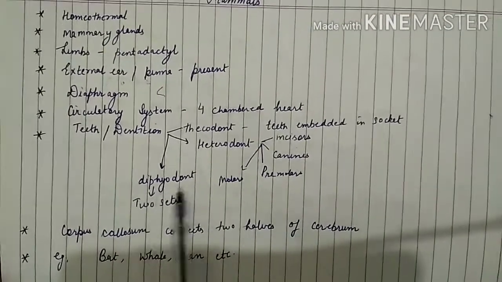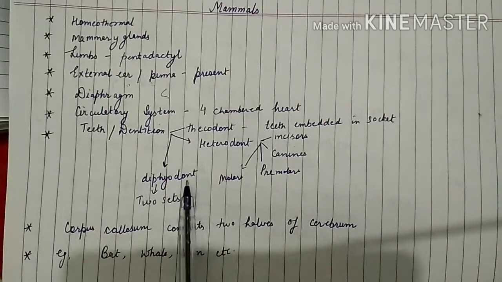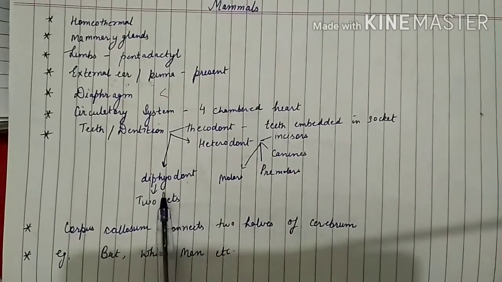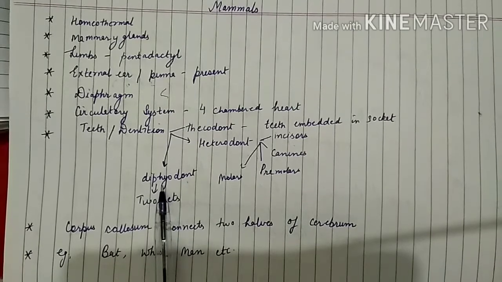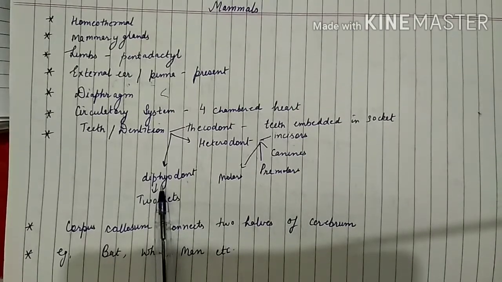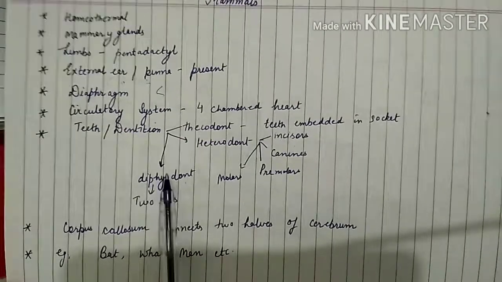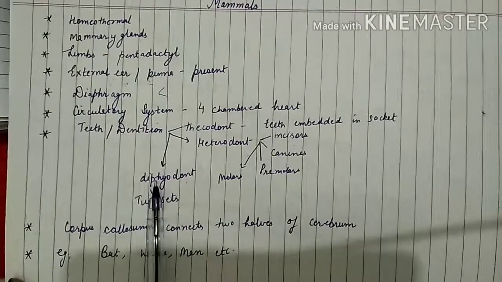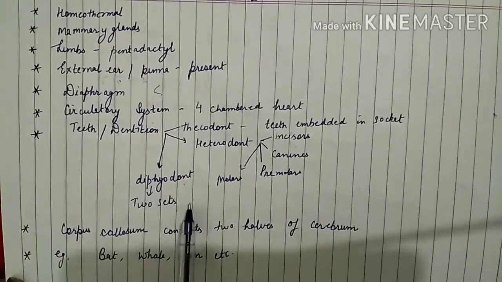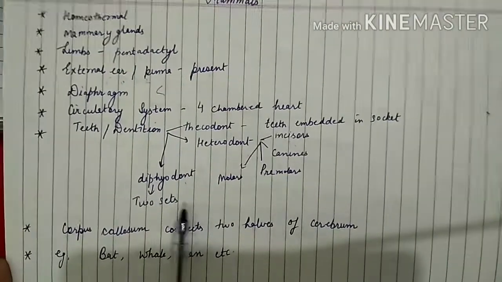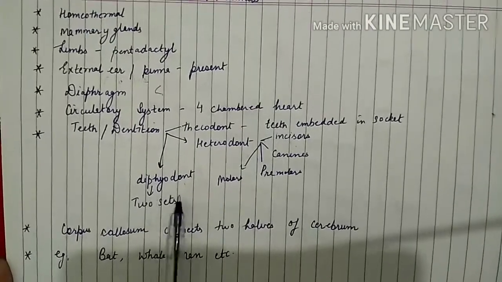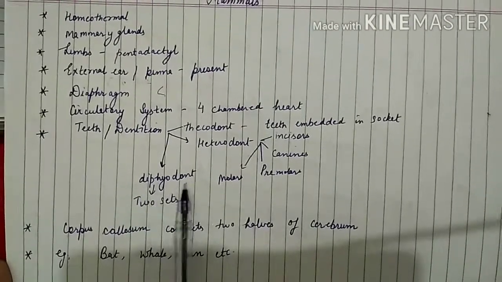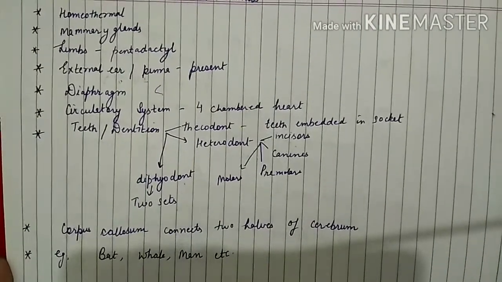Then diphyodont. Diphyodont condition means, in our case, there are 2 sets of teeth present. In mammals, there are 2 sets of teeth. For example, in children, the children's teeth are replaced by the adult teeth. Children's teeth are replaced by the permanent set of teeth in mammals. So therefore, the dentition is diphyodont.